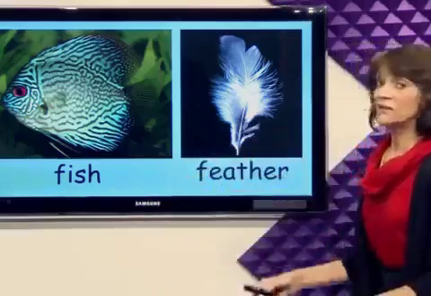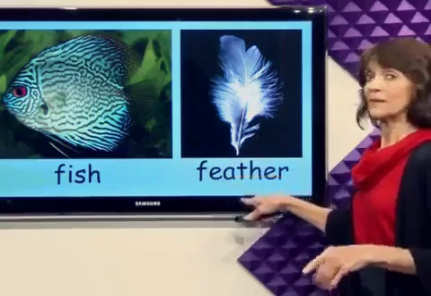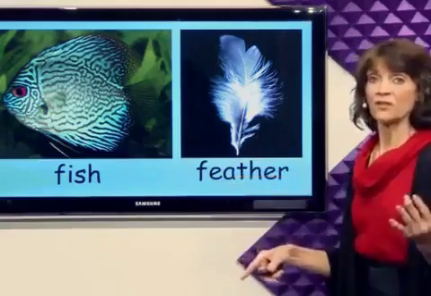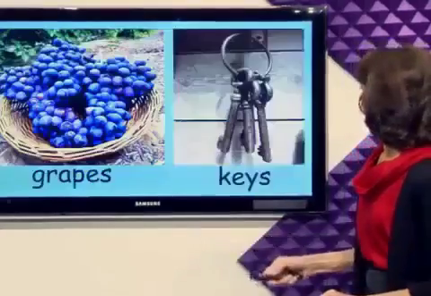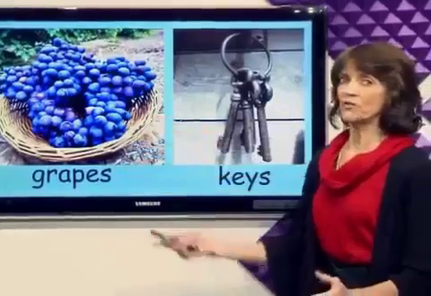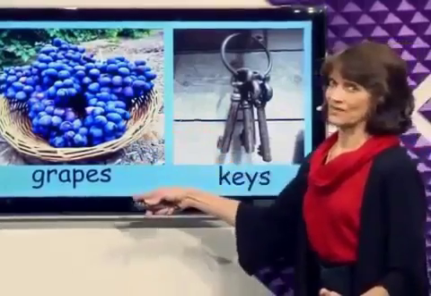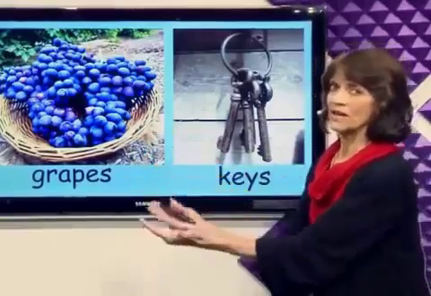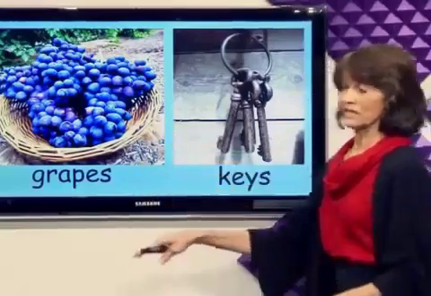Where would you find a feather? Yes, you would find a feather on a bird. On a bird. Where would you find grapes? Where are these grapes? These grapes are in a basket.